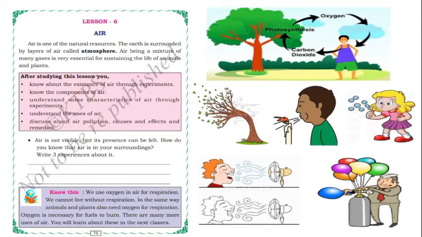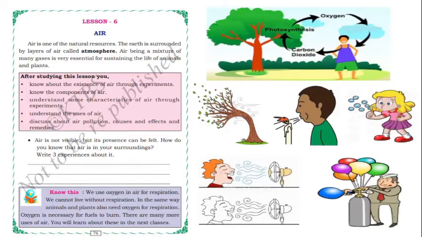Air, being a mixture of many gases, is very essential for sustaining the life of animals and plants both, because animals and plants, all the living beings, cannot live without air. For example, respiration.